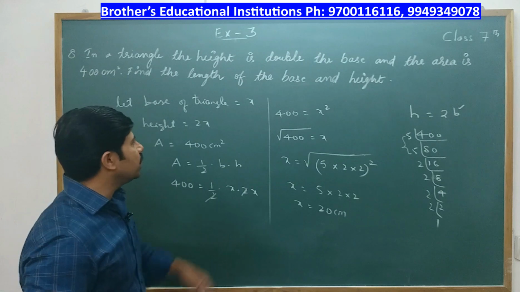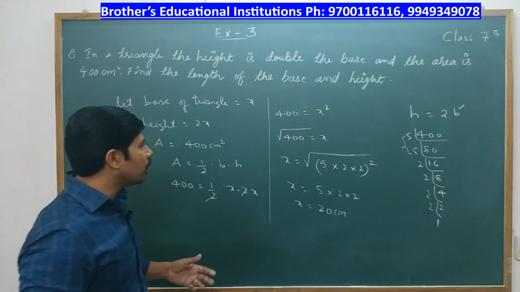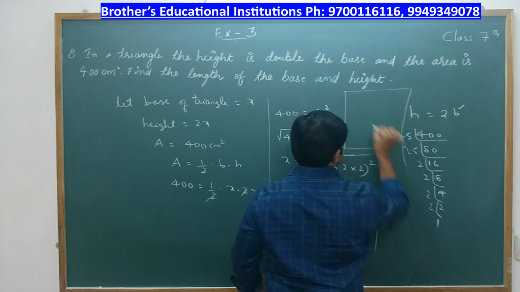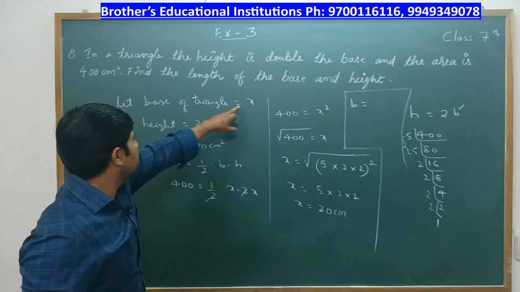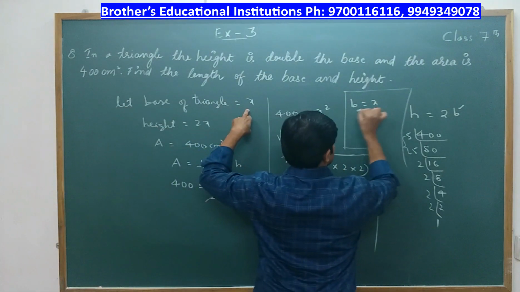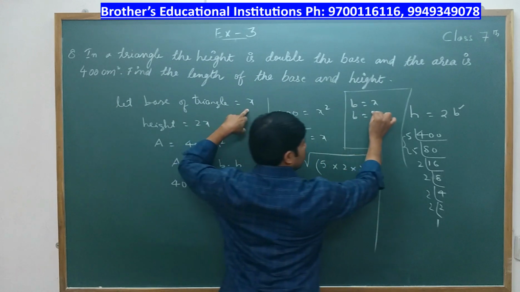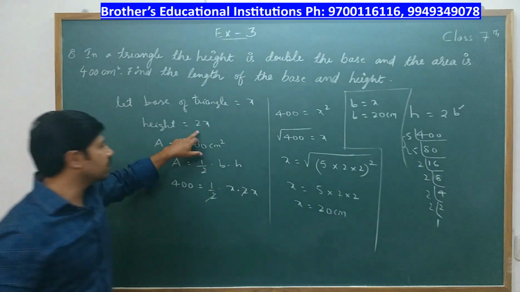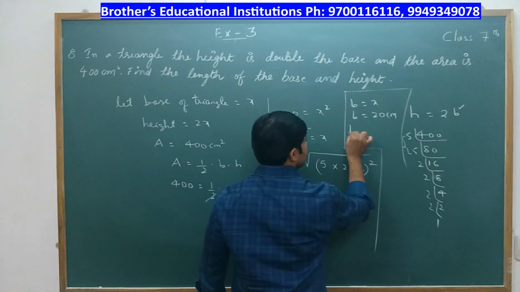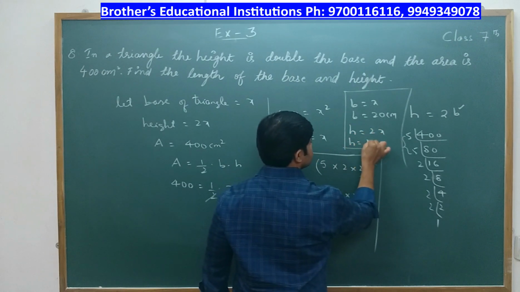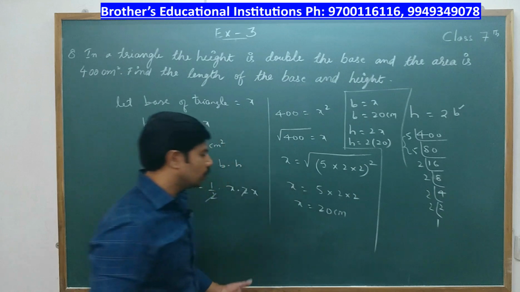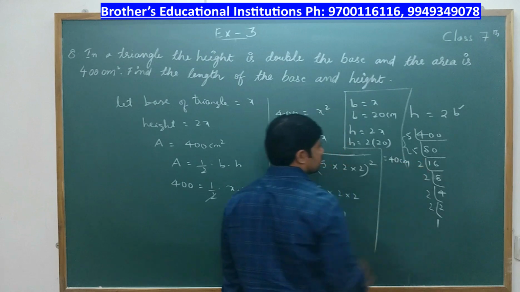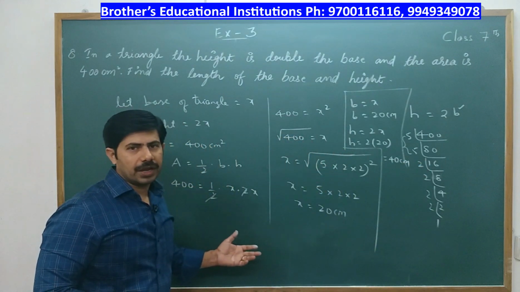After getting x, we can find out the base and height. So what is base? So I write it here, base. So base is nothing but x. What is the value of x we have? It is 20 centimeters. So base is 20 centimeters. And what is height? Height is nothing but 2x. So height is equal to 2x. So height is 2 into 20. 2 into 20 is what? It is nothing but 40 centimeters. So 40 centimeters is the height of triangle. This is completed.